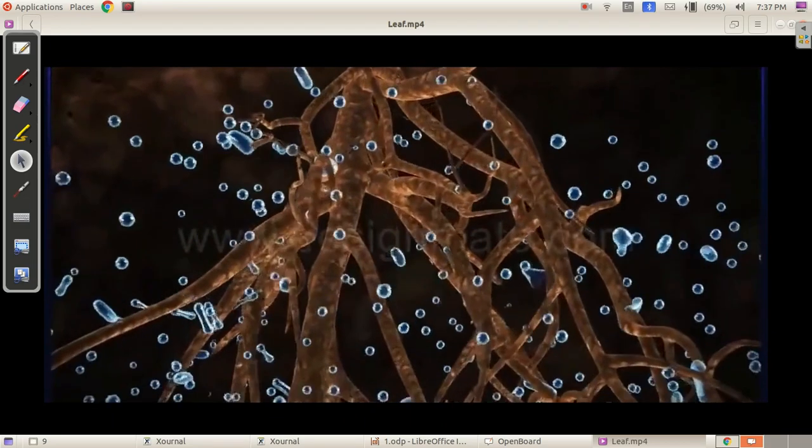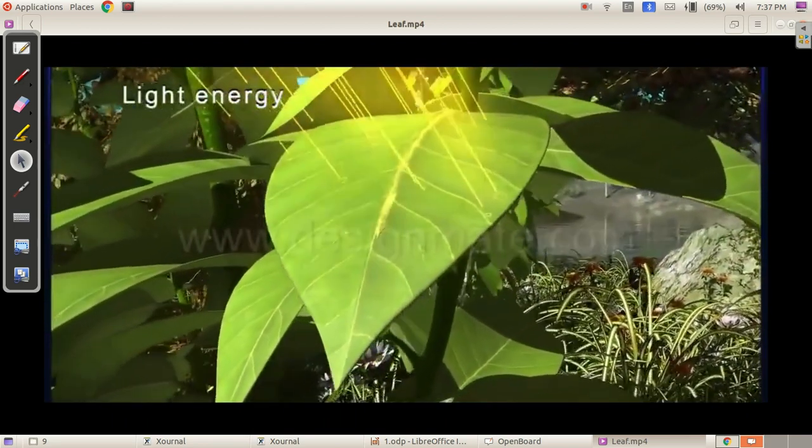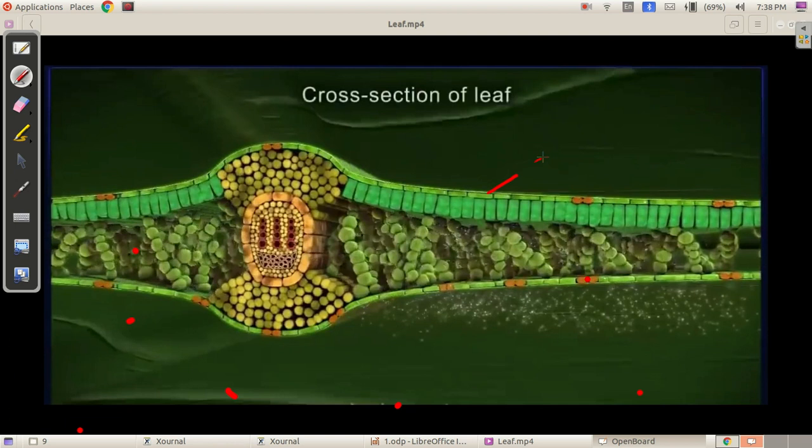Roots absorb water and minerals from the soil. The chlorophyll absorbs light energy. This cell is called epidermis. Here you can see the mesophyll cells. In that you can see the chloroplast.